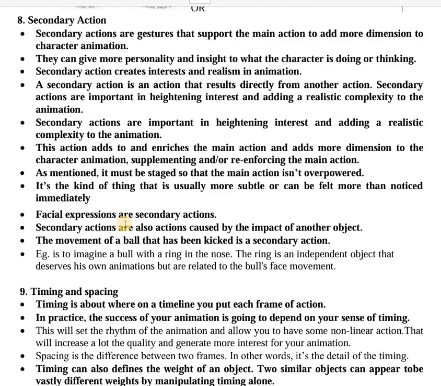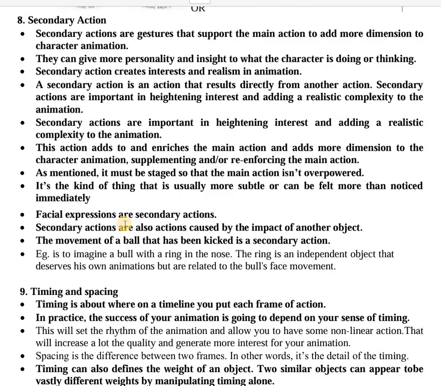So for example, there's a bull with a ring in the nose. So as the bull is moving, the ring is also moving. Now the ring is an independent object, but its movement is related to the bull's face. So you have to understand that the secondary action is there to give some inputs, some complementary things to the first action, which is your primary action.